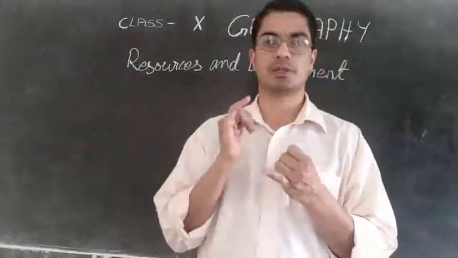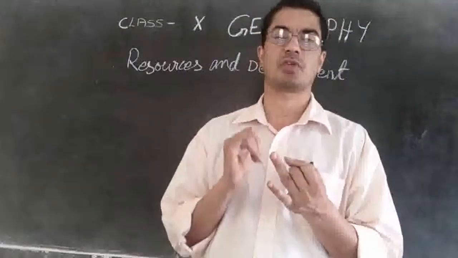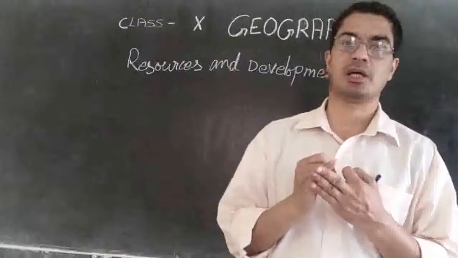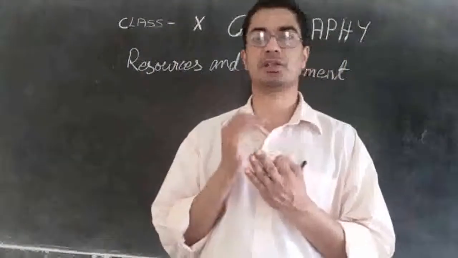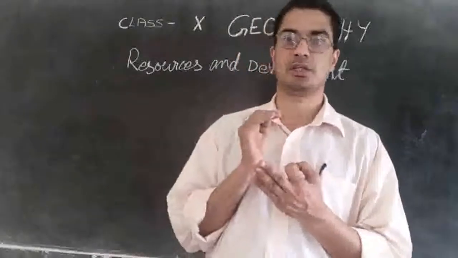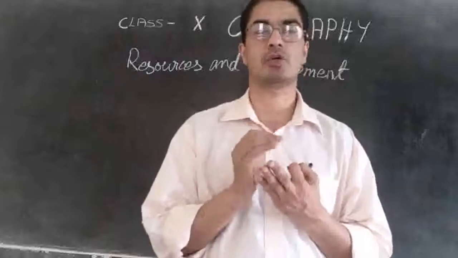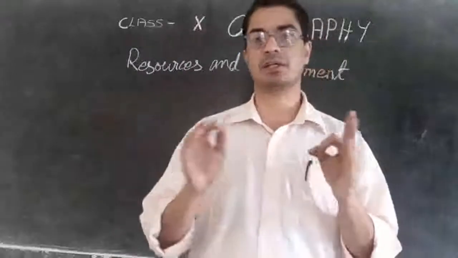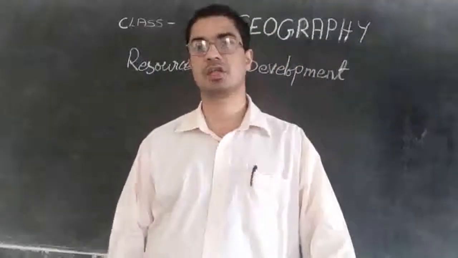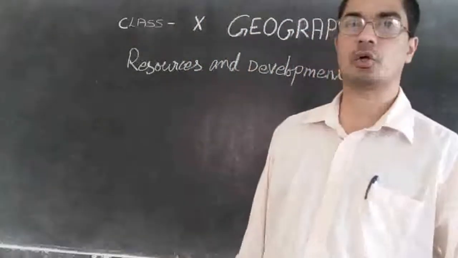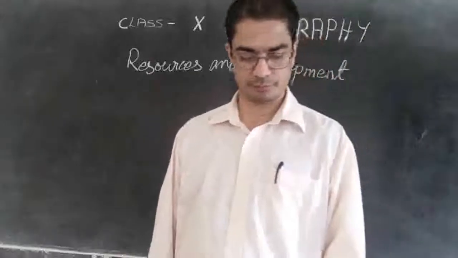So it should be technologically accessible, economically feasible, and culturally acceptable. These are the three things we have to keep in mind in order to find out whether a thing is a resource or not. If these three things are okay, then we can say that thing is a resource. Otherwise we cannot call it a resource.